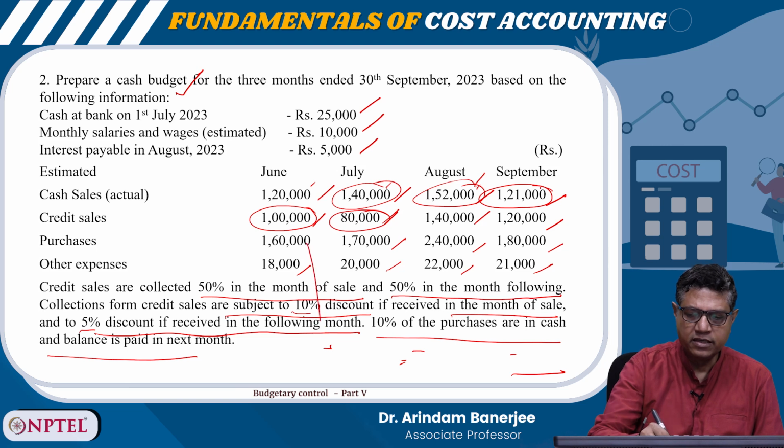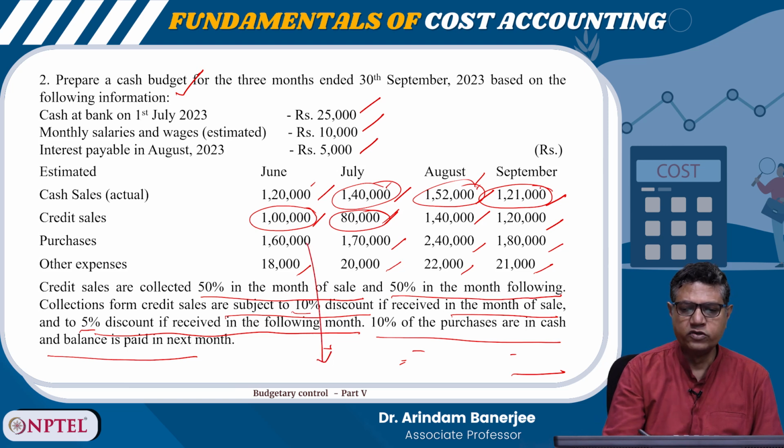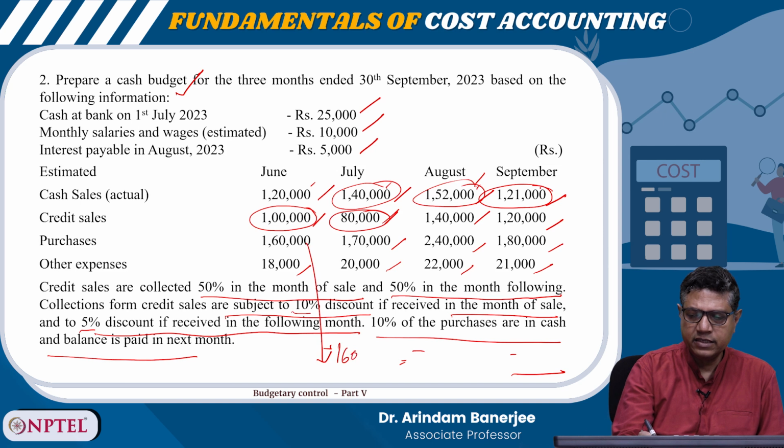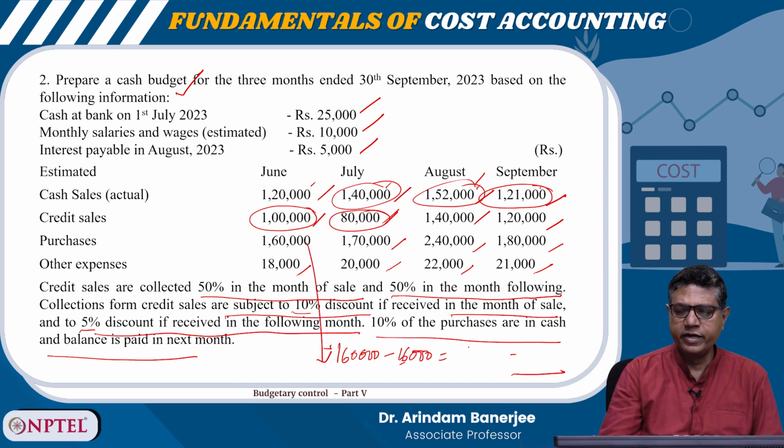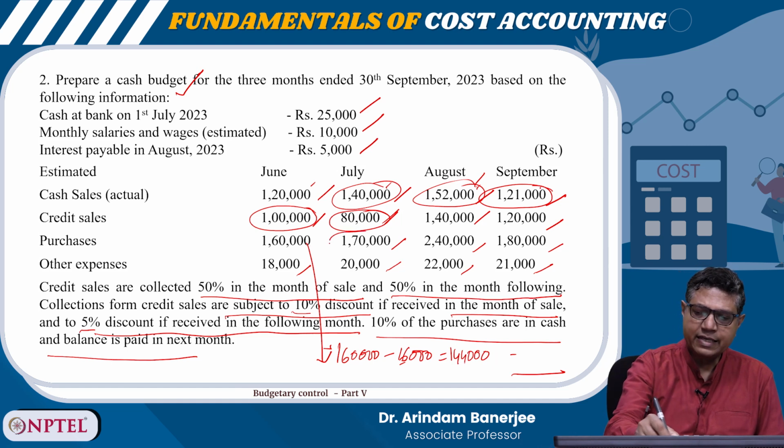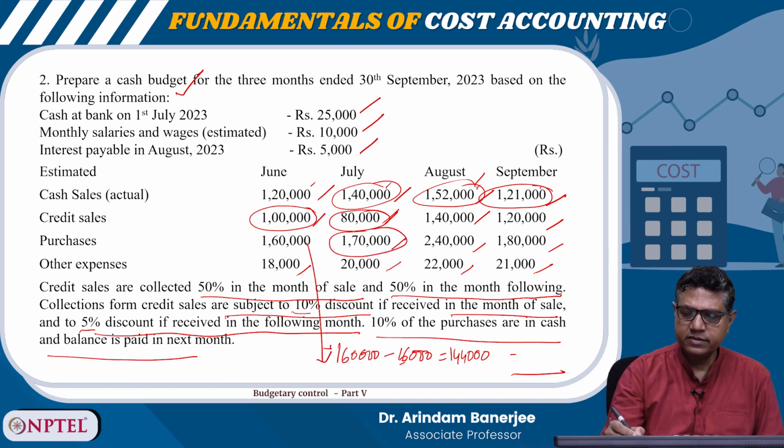Suppose this is the purchase of June. So 10% means 1,60,000 minus 16,000. So if I calculate, it will come to 1,44,000. This is from the previous month, plus out of this 1,70,000, 10% is 17,000. So plus 17,000.